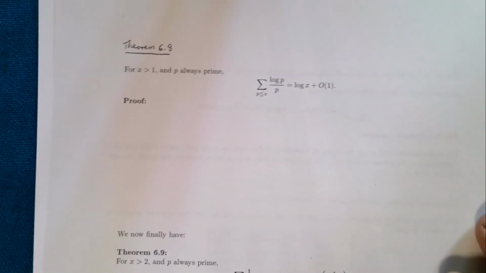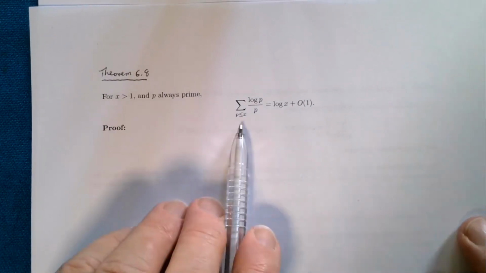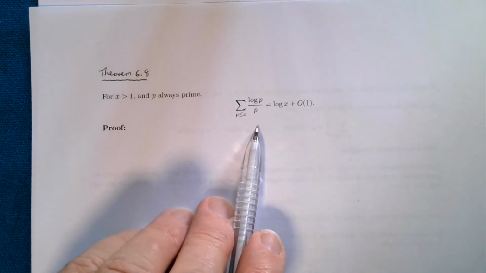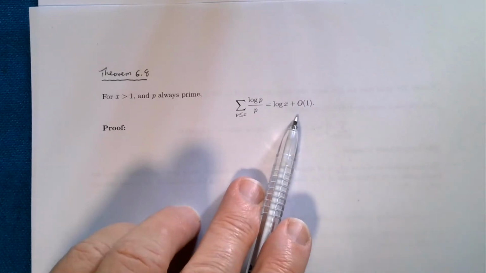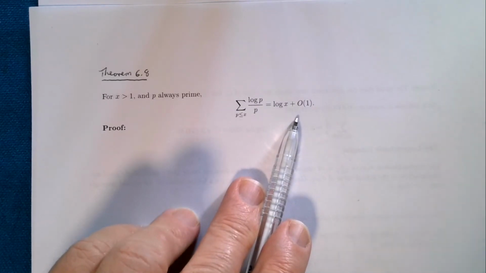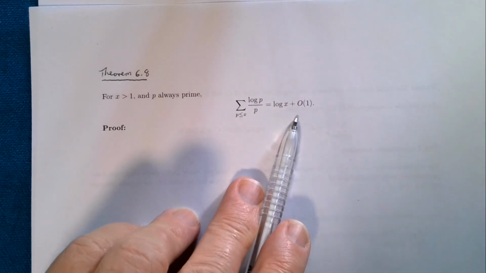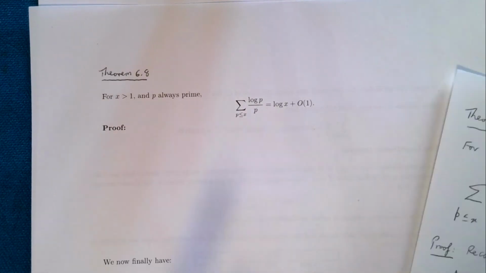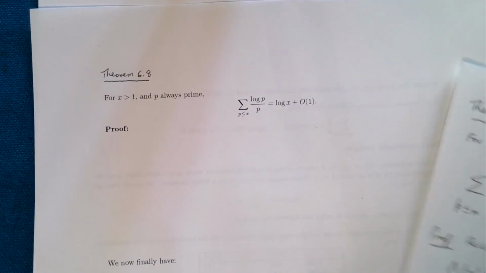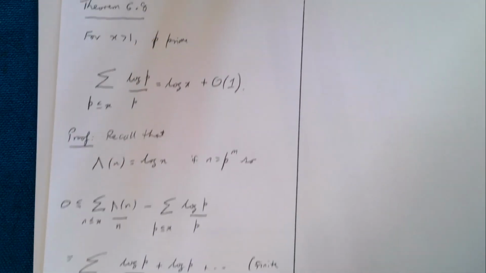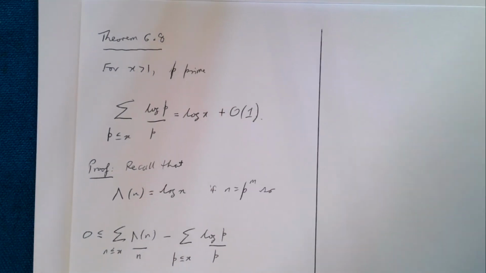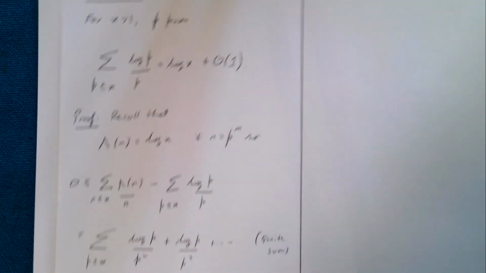That if x is bigger than 1, p is prime, then the partial sums of log p on p is equal to log x plus big O(1). And again, I'll go through the proof of that. Again, it's just a fiddly little proof. So here it is.